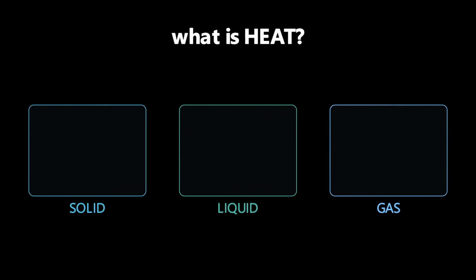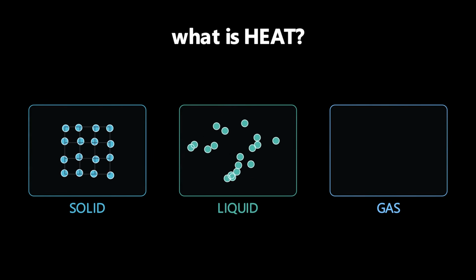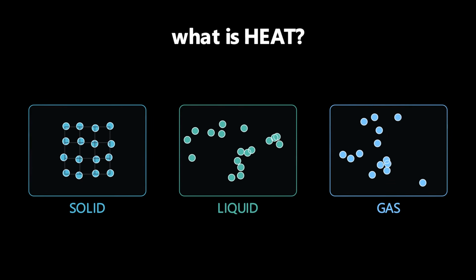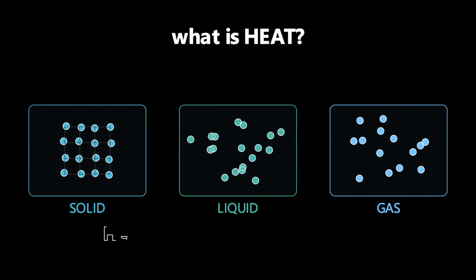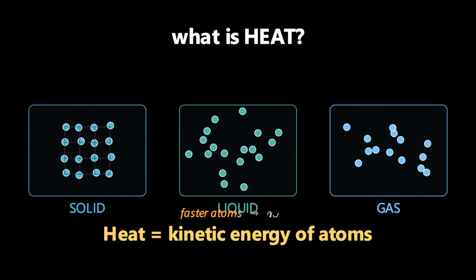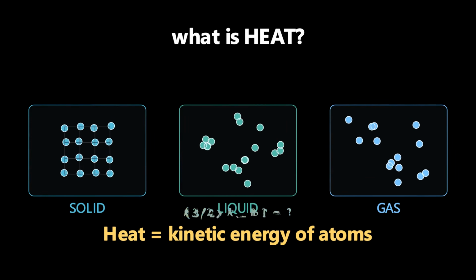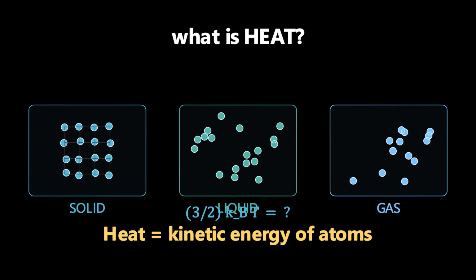Here's the real answer. Every atom in everything around you is moving. In solids, they vibrate in place. In liquids, they slide past each other. In gases, they fly around at hundreds of meters per second. Temperature is just the average kinetic energy of those atoms. The faster they move, the higher the temperature. That's it. The actual equation is beautiful in how simple it is.